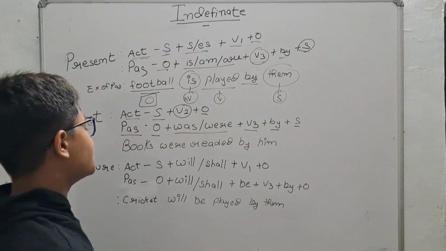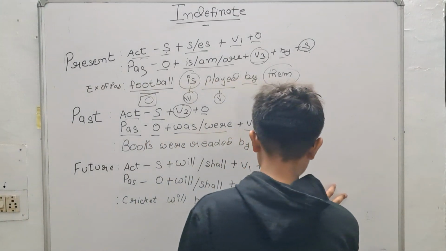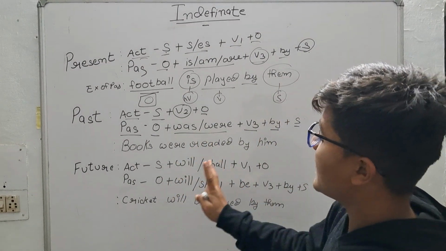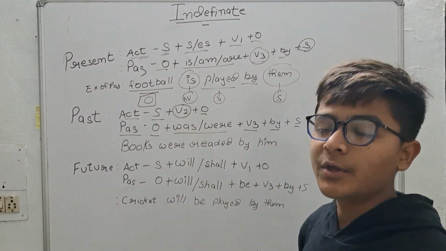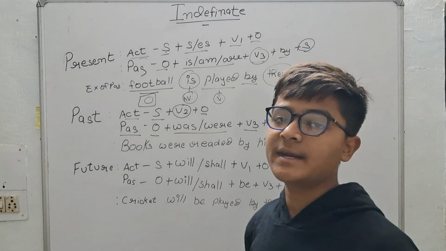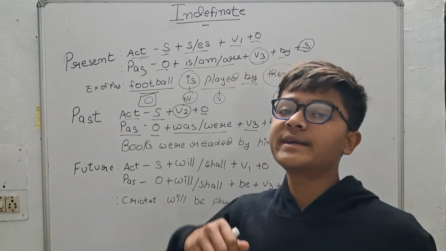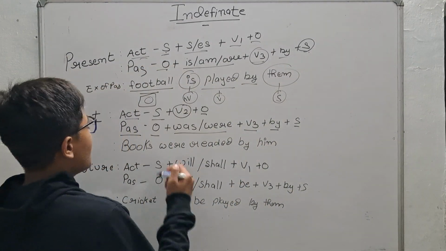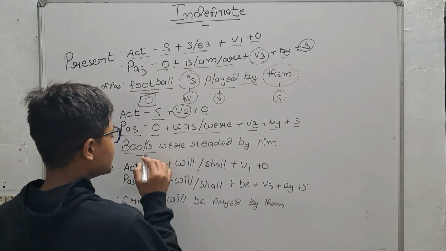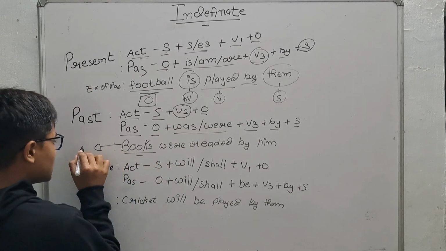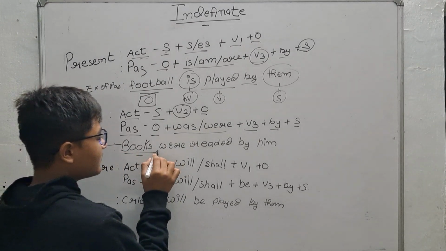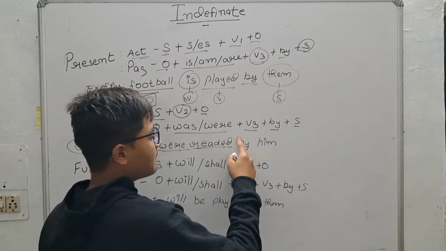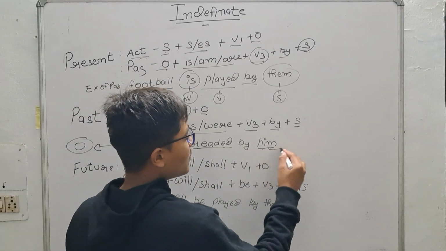Yes students, you have to just add the subject at the last and the object at the front. So let's take an example. Books were read by him. Books is the object, were is the helping verb, read is the verb, and by him is the subject.